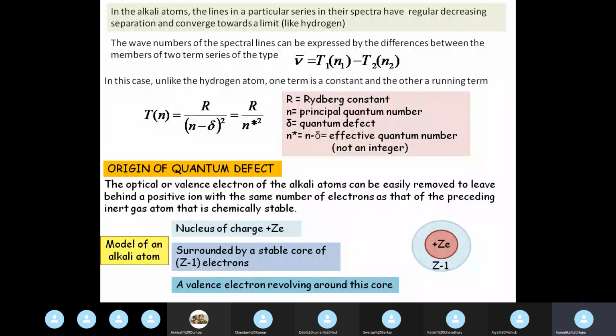And we have a valence electron revolving around this core. This part is the core, and this electron that moves in the next S subshell is the optically active or the valence electron. The electron that can be removed easily from the atom is usually called the valence electron, because that is the electron that will interact. For alkali atoms, the valence is always 1, because we have the stable core with the optically active electron outside. So this is the model of an alkali atom.